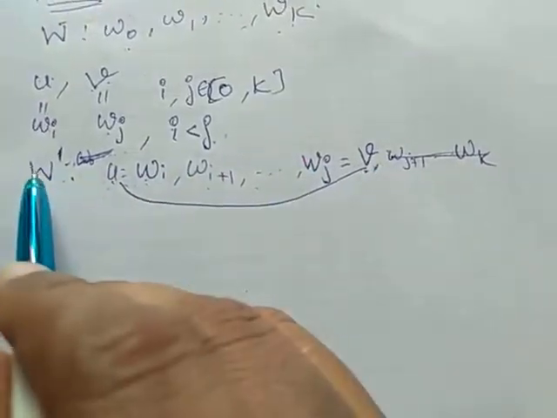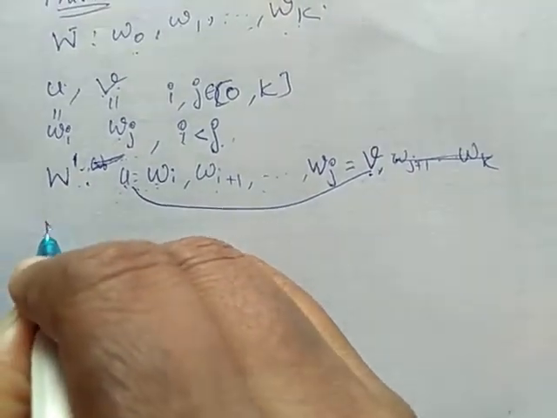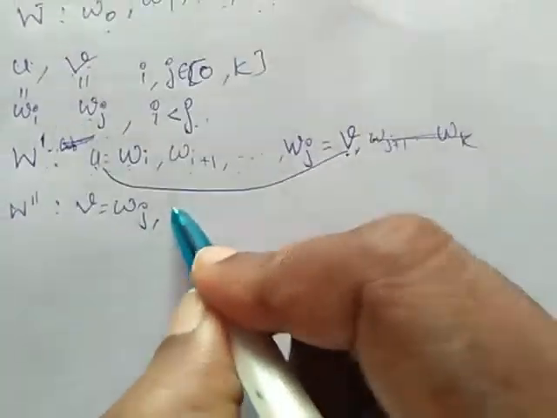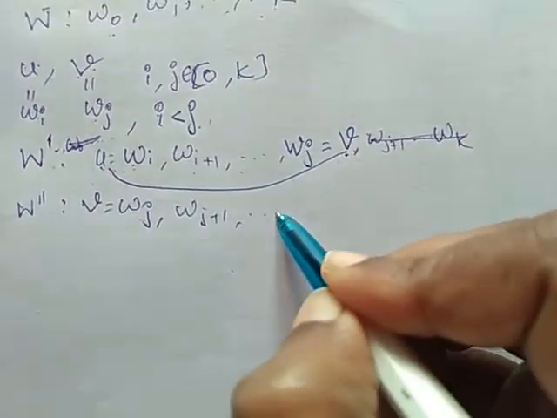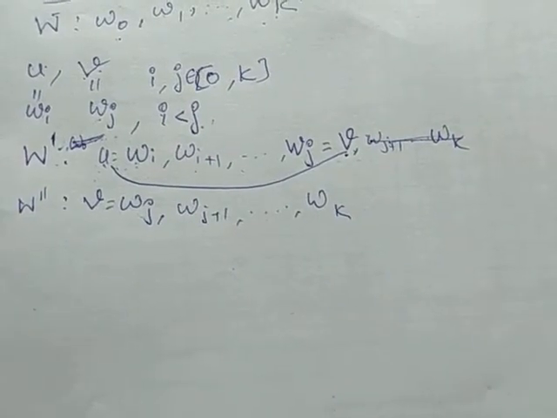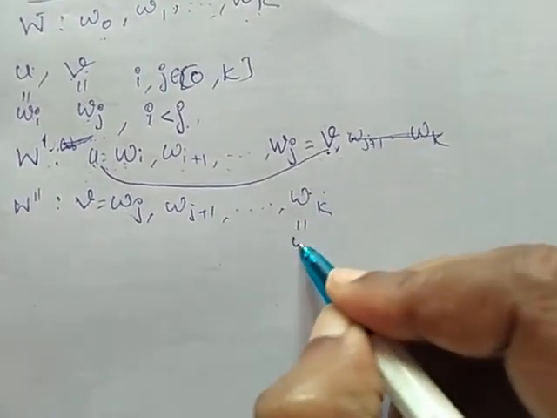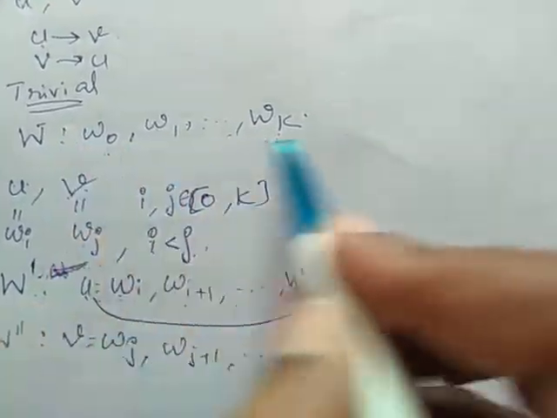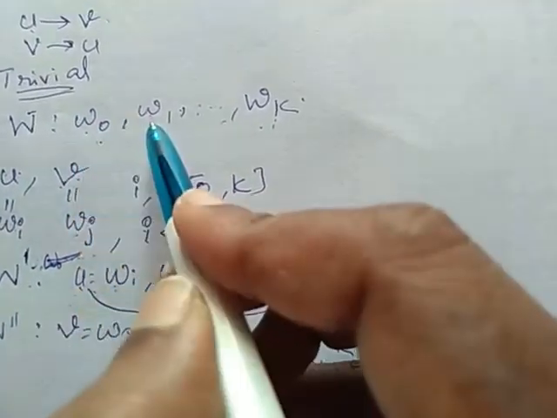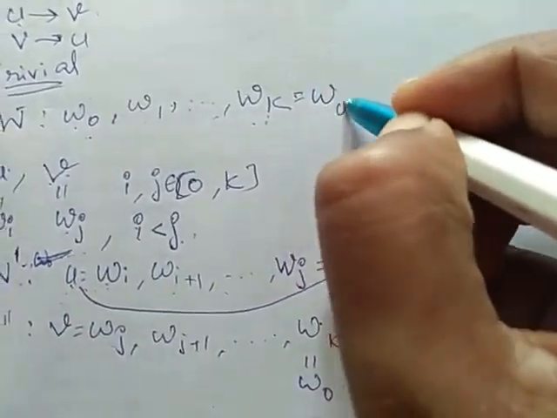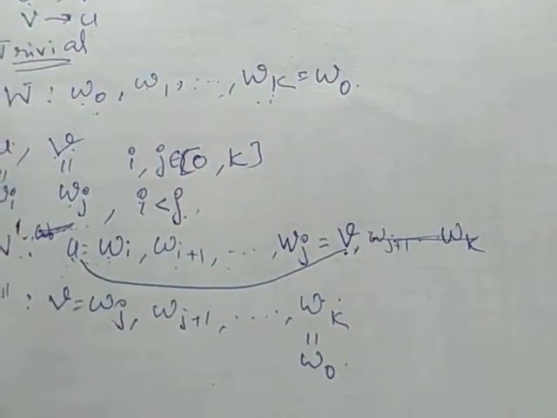From u to v, I am taking it as a w-walk. Now, I am considering another walk. It should start from v. V is our wj. So, obviously in our walk, we are having wj plus 1, wj plus 2, etc. till wk. As we have seen here, from w1, w2, etc. wk. So, wk is the same as our w0. I already told, since this is a closed walk, it starts from w0, w1, etc. till wk. Obviously, wk should be our w0 itself.